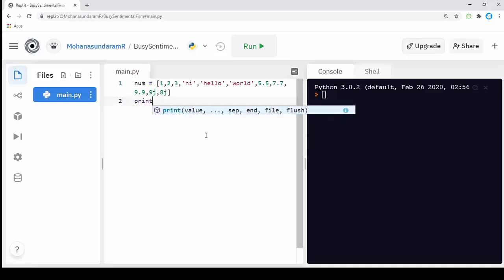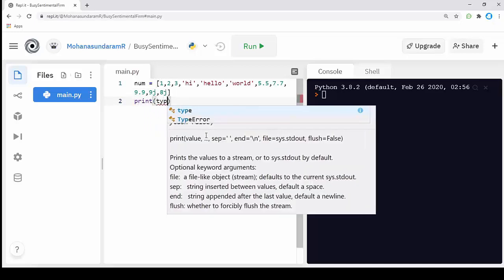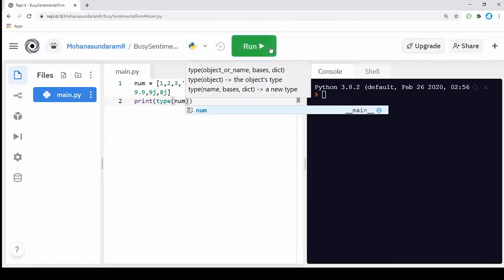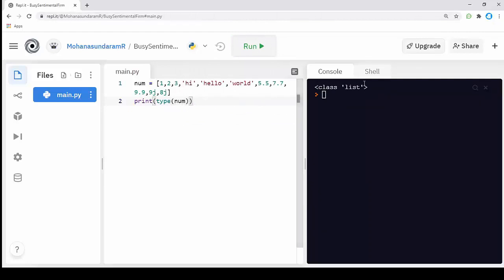If I print using the type function to know the type of num, we get class list. So this is a valid Python way of creating a list.